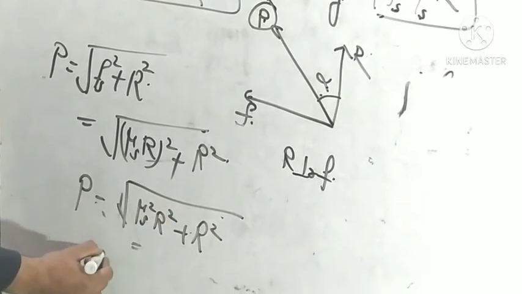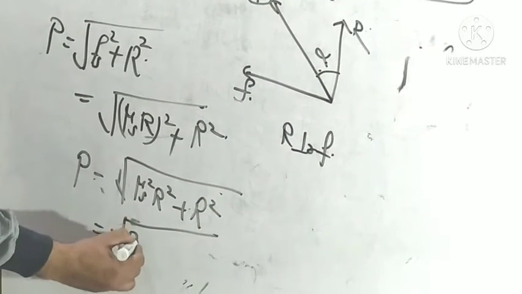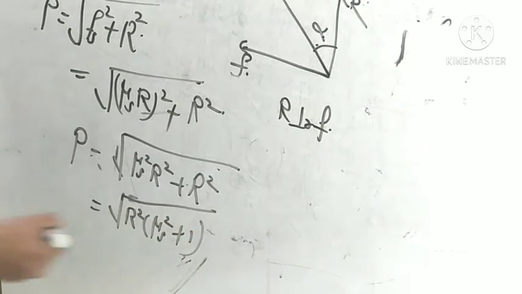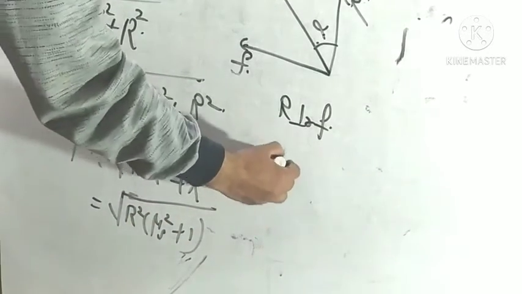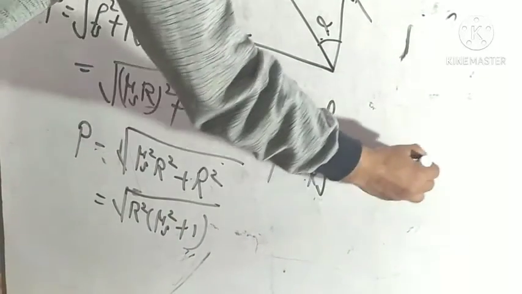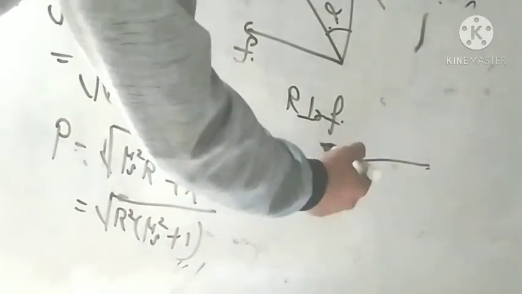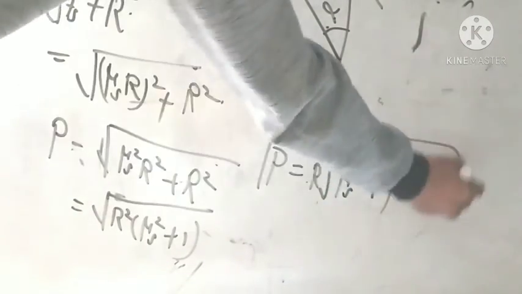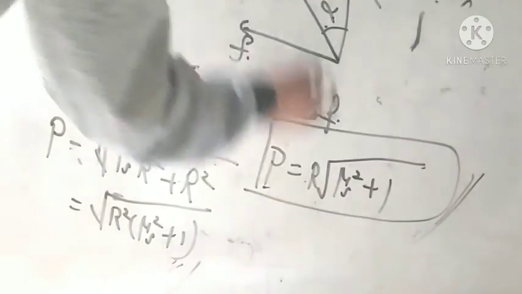We take R square common: R square times mu s square plus 1. Finally, R comes outside the square root, so P equals R times the square root of mu s square plus 1. This is the value of the resultant force P.